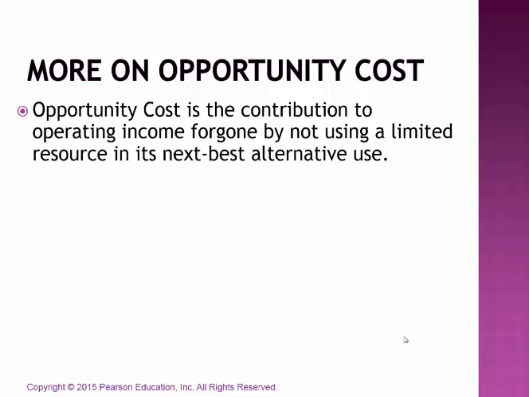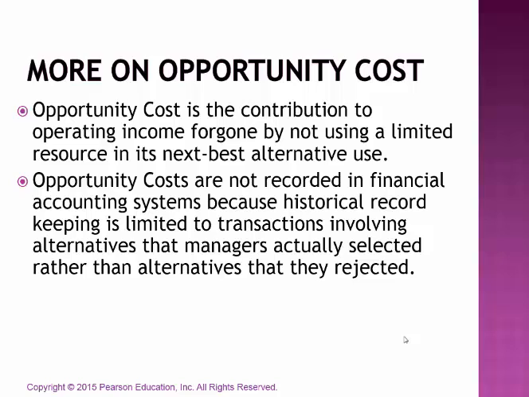So opportunity cost is that contribution to operating income that has been foregone or given up by not using a limited resource in its next best alternative use. Opportunity costs are not recorded in financial accounting systems. There are no journal entries for this because historical record keeping is limited to transactions involving alternatives that managers actually selected. Okay, so if it didn't occur, it does not get journalized.